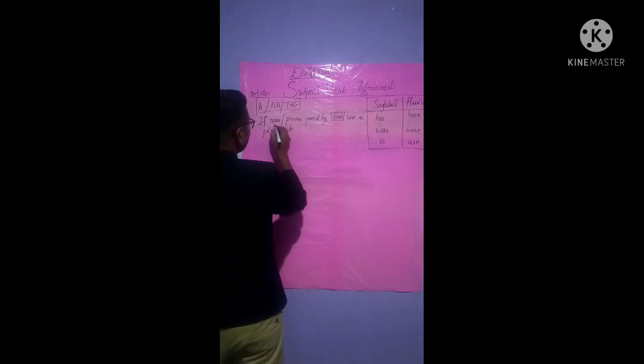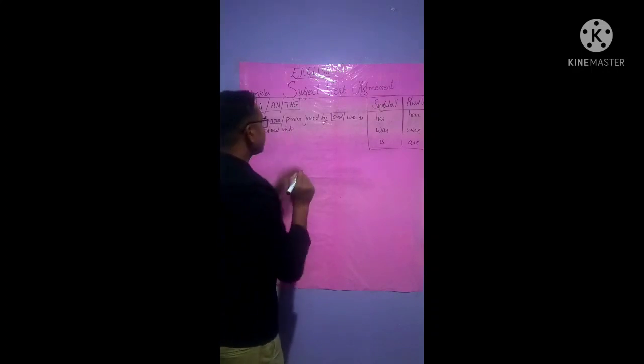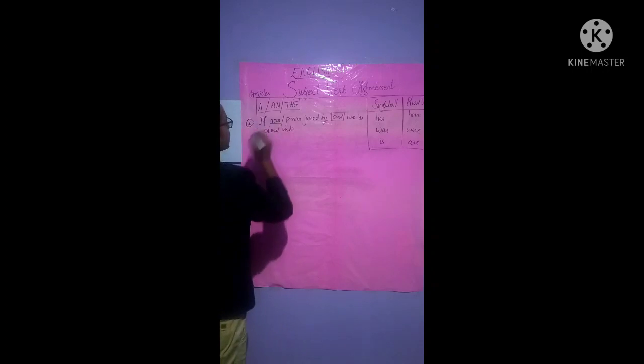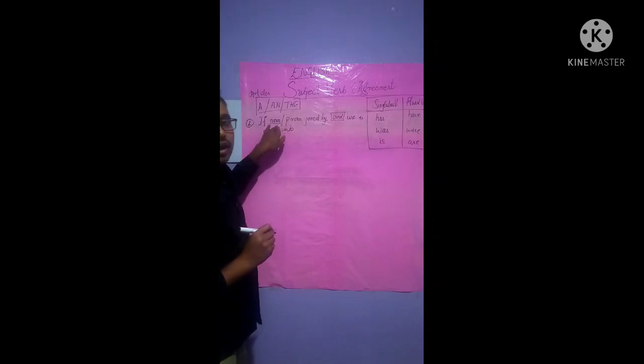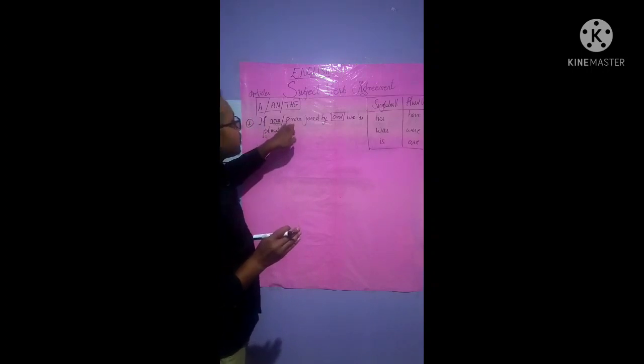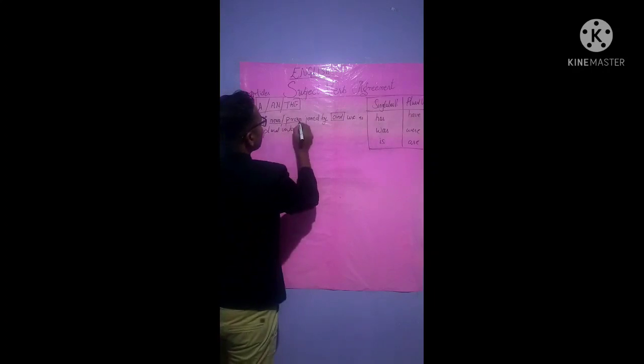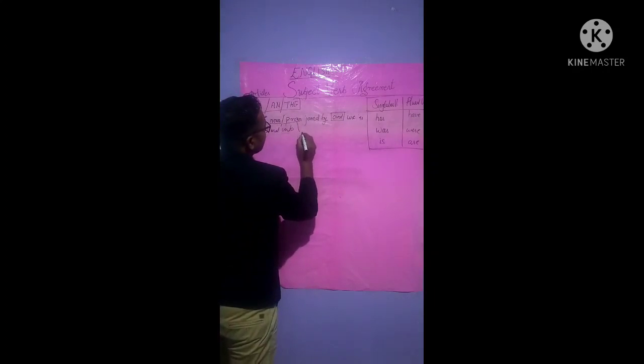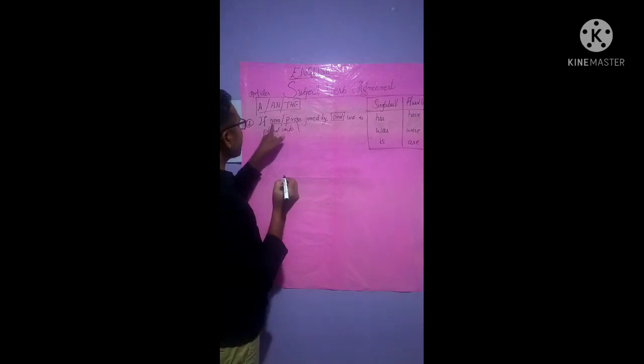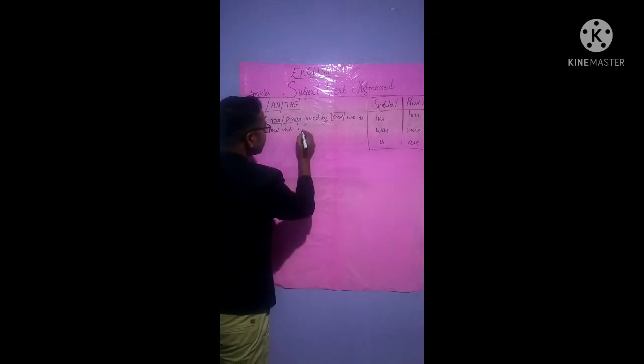Now how will we use it? See here, a noun we can say is a name, isn't it? The place name or thing's name. But what is a pronoun? Now if Andrew is the noun, its pronoun will be "he".